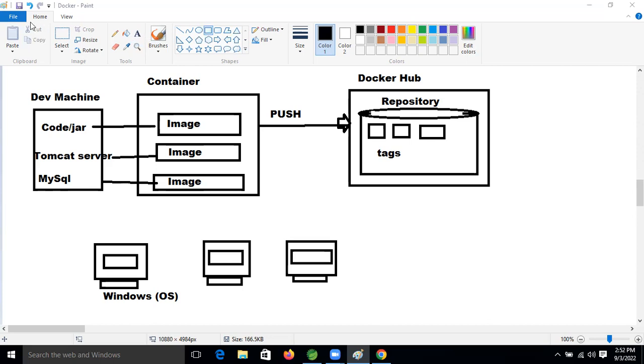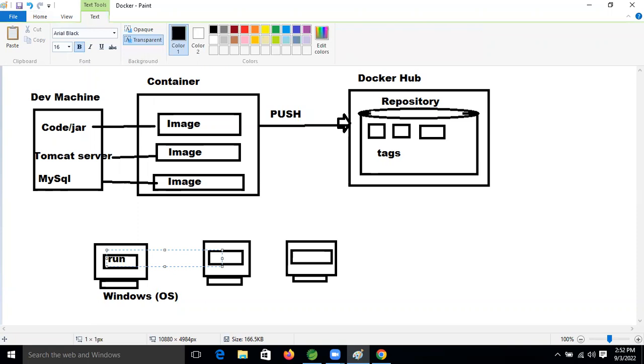So here we can run it, right? We can run it here also, we can run here also.